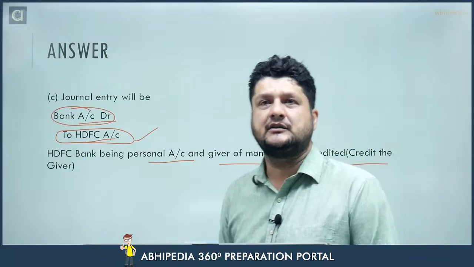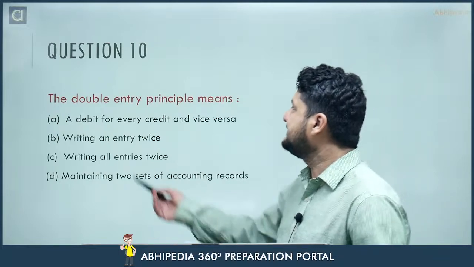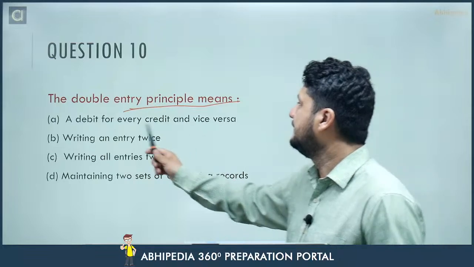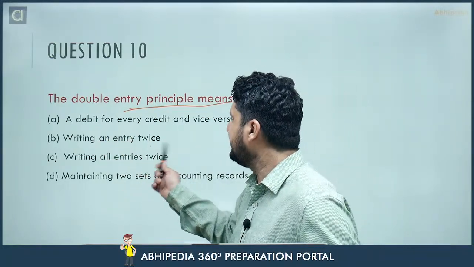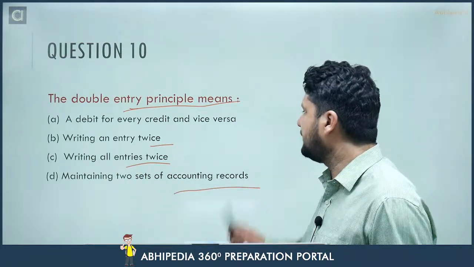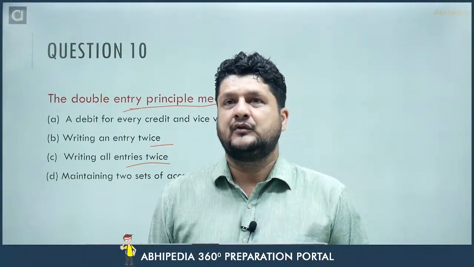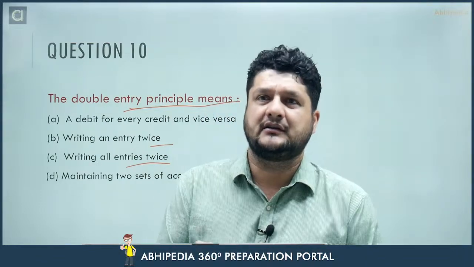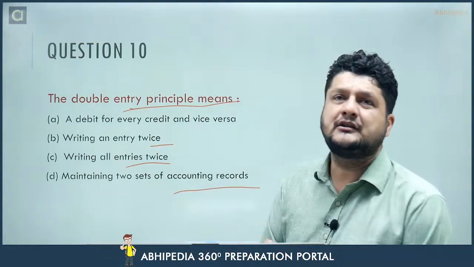Then I will move on to the last question for today. Very easy. Double entry principle means: a debit for every credit and vice versa; writing an entry twice; writing all entries twice; maintaining two sets of accounting records. Let's see who is the first one to answer. Pooja says A. Nitin says D. Others also, I will give you the answer.